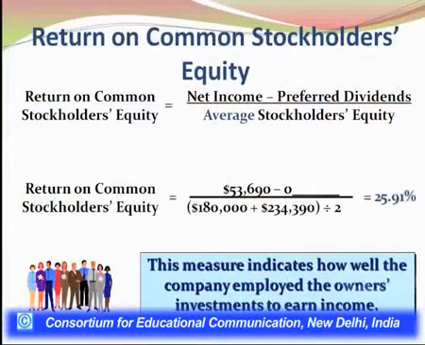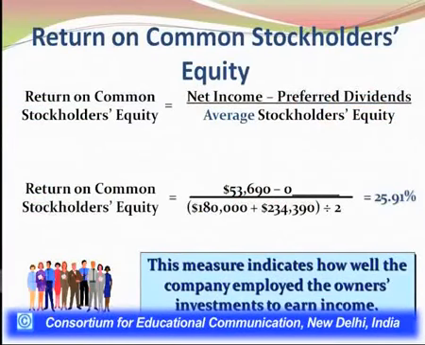The slide under discussion was how much is the value of the ratio, and the value is coming out to be 25.91. Yeah, so this is here in front of you.